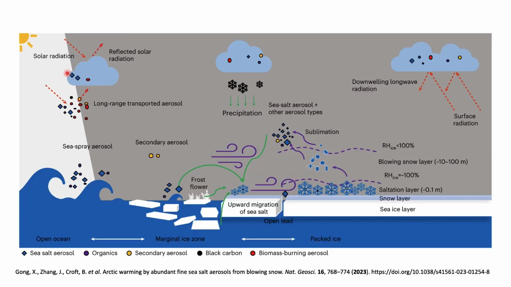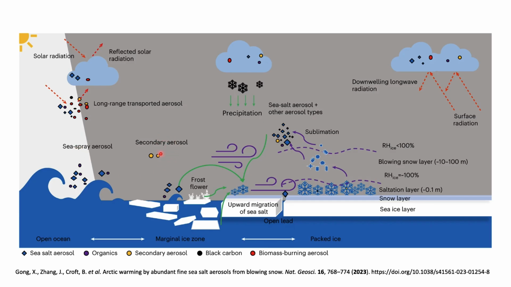Here is the chart which explains the overall aerosol effect on the Arctic climate. When the cloud is there, it blocks the solar radiation, and some of the solar radiation is reflected back to the upper atmosphere, and some of the sunlight is directly coming. When the long range transported aerosols are present, they also absorb some of the solar radiation and they will also reflect it back. And of course, sea spray also produces aerosol. So these are all the different types of aerosol that are present in the Arctic region.